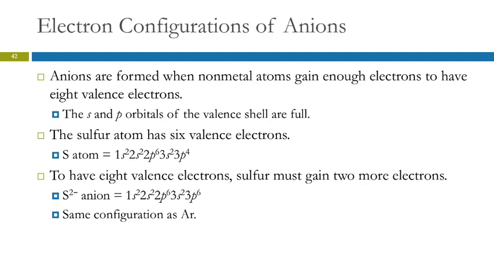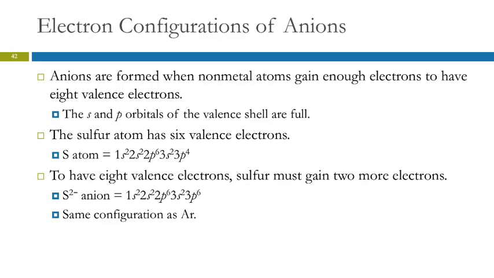Kind of went over this already. Anions are formed when a nonmetal gains enough electrons to have 8 valence electrons. So you get the s and p orbitals in that valence shell being full. Example is sulfur. Here's the electron configuration for sulfur. We see that it has 2 plus 4, 6 valence electrons. We learned to predict that sulfur forms a 2- ion, so we have to add 2 electrons to it. So they're going to go into this unfilled 3p sublevel to give us 3p6. So this is the electron configuration for sulfide ion, and that's the same electron configuration as argon.